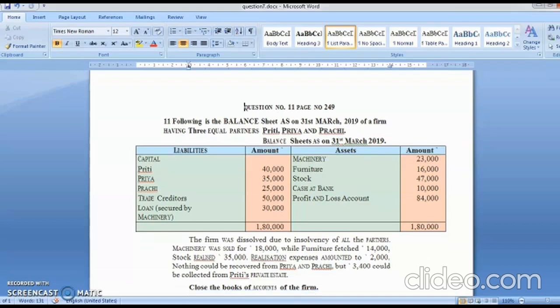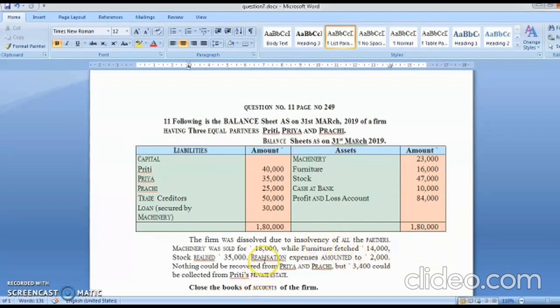The firm was dissolved due to insolvency of all the three partners. Now see, insolvency of all the three partners. But what do you mean by insolvency? I've already explained in the last video. Insolvency means your liabilities are more than your assets. You have become bankrupt and you'll not be able to pay the money to the creditors. And here all the partners have become insolvent. That means no one will be able to bring any extra money inside the business.